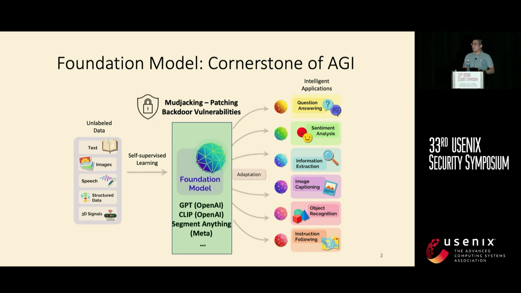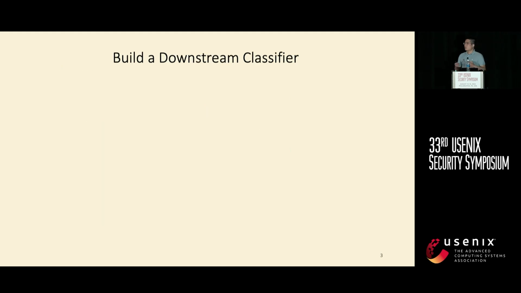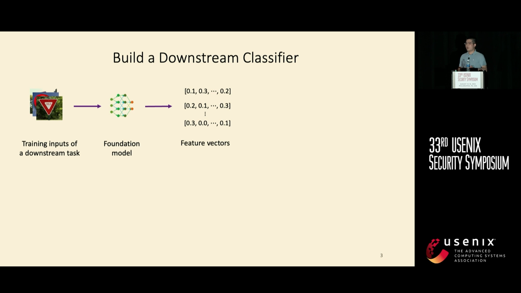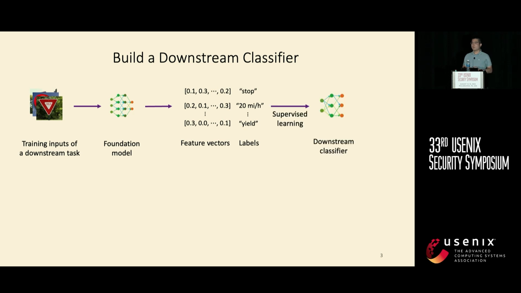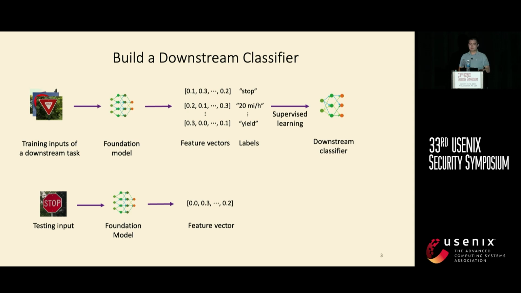Throughout the presentation, I will use classification for simple illustration, and our method can also be generalized to other generative AI applications as well. So how do we use a pre-trained foundation model to build a downstream classifier? Given a set of training inputs of downstream tasks, we can use the foundation model to extract a feature vector for each of them. Together with the corresponding labels, we can build a downstream classifier using standard supervised learning. During testing time, given a testing input, we can use the foundation model to extract a feature vector for it, and then use the trained downstream classifier to make the final prediction.